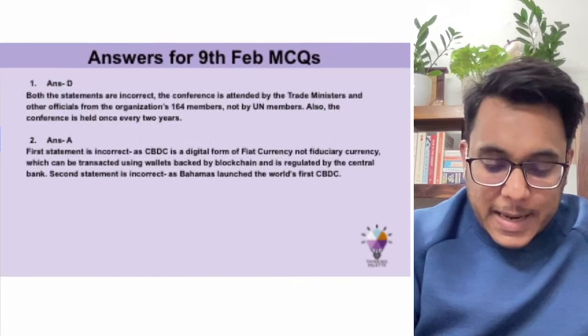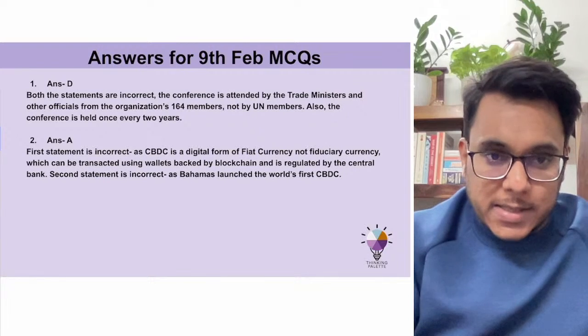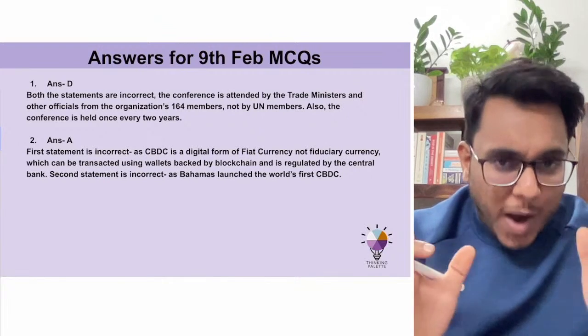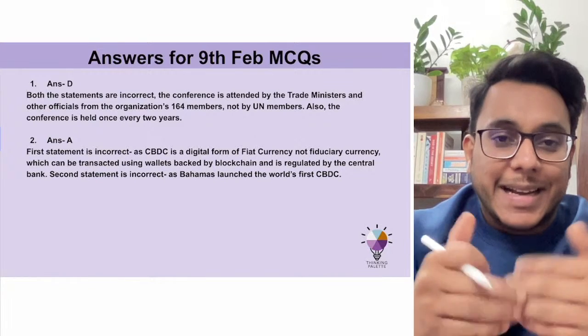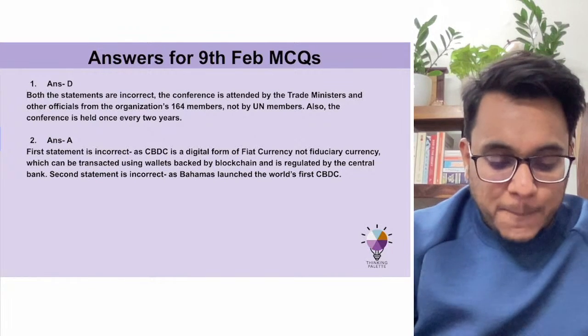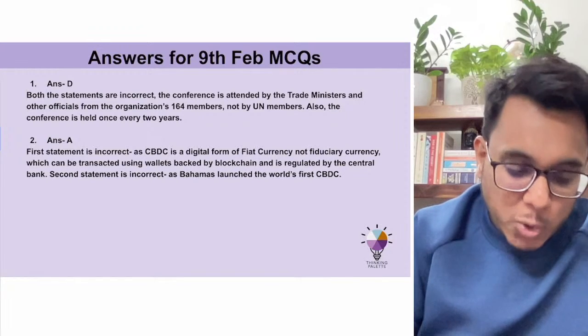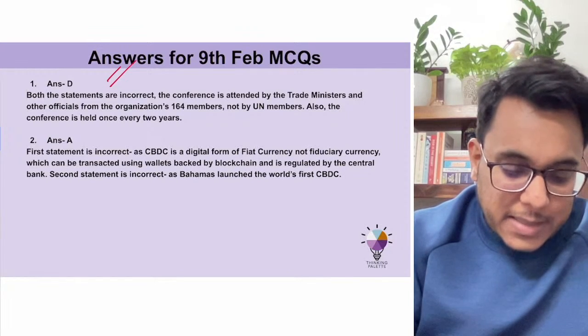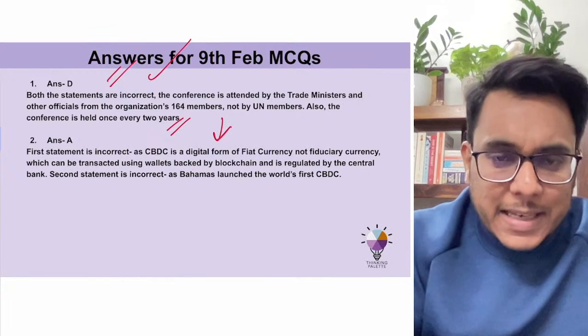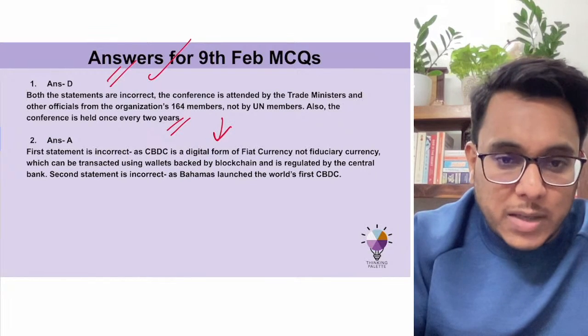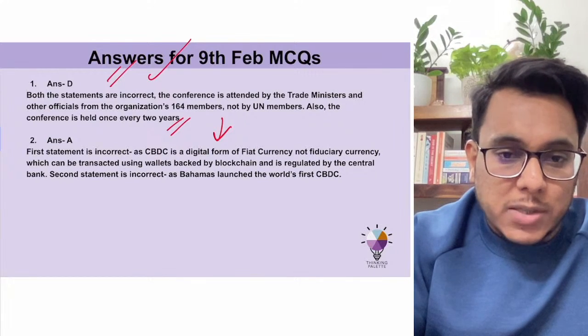And now taking up the MCQ answers from yesterday. Guys, in MCQs I every day ask questions from the previous day's news so that it can serve as a revision. Yesterday there were two MCQs. For the first, the correct answer is D, and for the second, the correct answer is A. I think there is one doubt also on this. The question says El Salvador adopted Bitcoin, which is not a CBDC. Please explain.